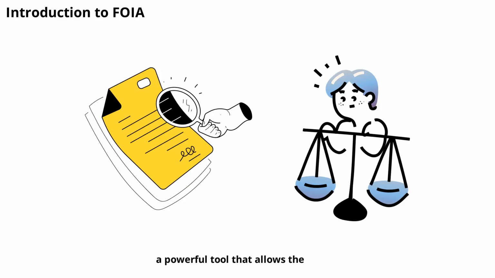FOIA stands for the Freedom of Information Act, a powerful tool that allows the public to access records from government agencies. Whether you're a journalist, researcher, or just a curious citizen, understanding FOIA can help you uncover important information. In this video, we'll break down what a FOIA request is, how it works at the federal and state levels, and why knowing the differences matters. Let's start by exploring the basics of FOIA and why it exists in the first place.